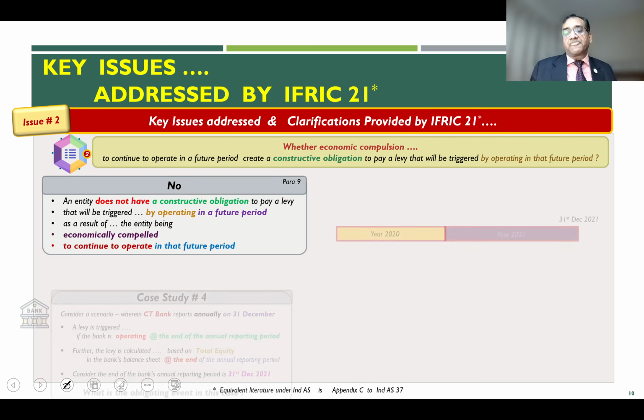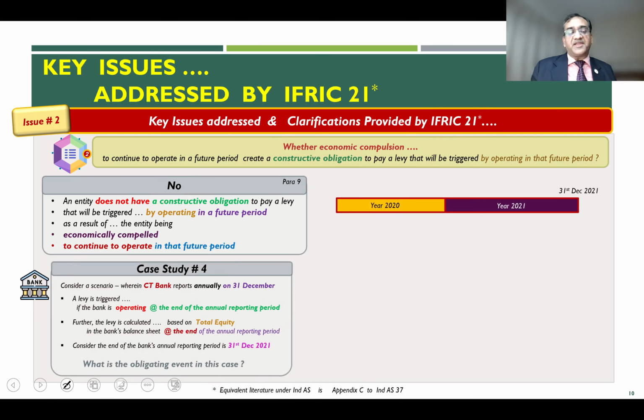Moving further, let us see a case study. Consider a scenario where Citibank, their reports again have December 31st as the year-end date. So December 31st, December 31st, these are their two year-end dates. A levy is triggered. This is similar to what I just explained, the United Kingdom banking levy. It is something like that.